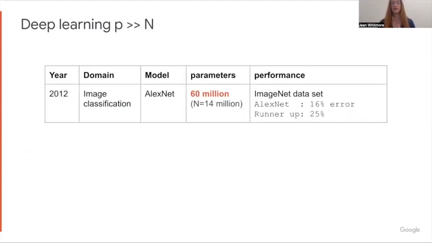And as we mentioned, this defied the expectations of past experience and theory. AlexNet had 60 million parameters, and there were only 14 million images. So it had many more parameters than examples to train on. Nevertheless, it had much better out-of-sample error, 16% versus the runner-up of 25%. Early on, it was thought that perhaps maybe it's something special about images. But this kind of result, where the number of parameters is many more than the number of examples, has been found again and again and again in many domains.